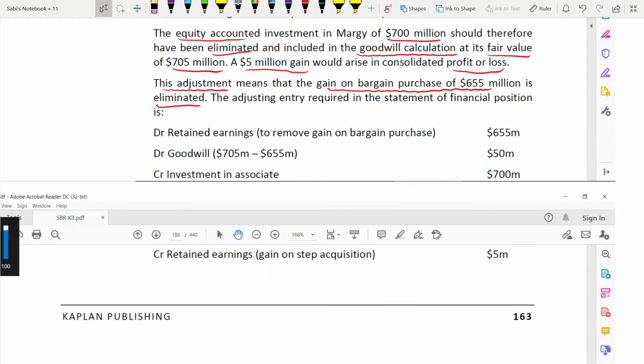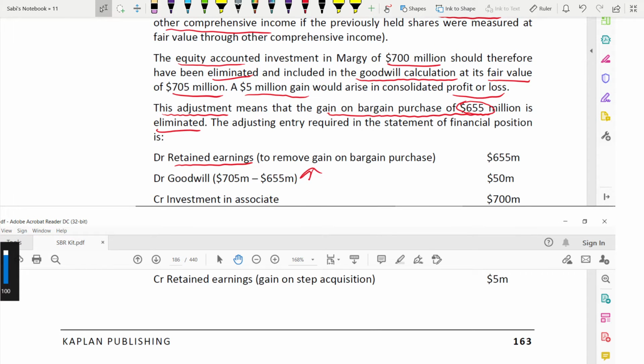Debit retained earnings to remove the gain on bargain purchase. When you are removing the gain, profit reduces, therefore retained earnings reduces, therefore retained earnings is debited. How much? 655, because that was the gain. Goodwill, how much? Only the difference, 50 million, you will debit. Why debit? Goodwill will increase, from 655 to 705.